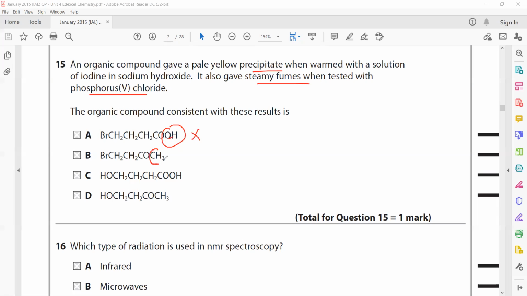This is having a methyl group next to carbonyl, but this does not have OH. This is having OH, but does not have a methyl group. This is having a methyl group next to carbonyl, and it was also having OH, so that's why D is the right answer.